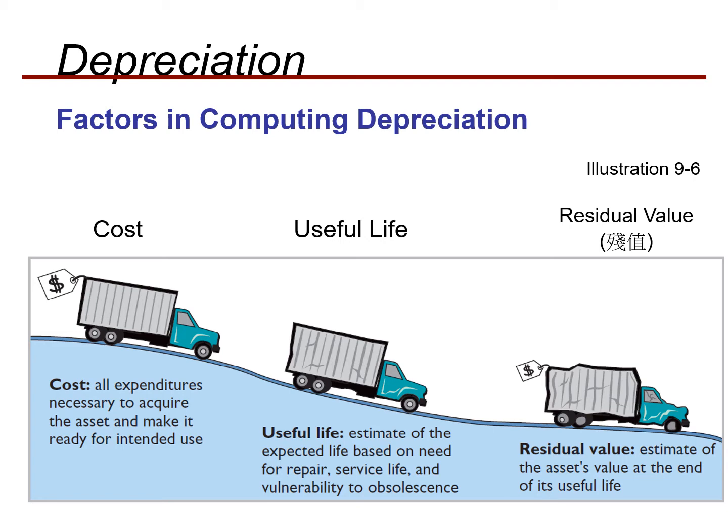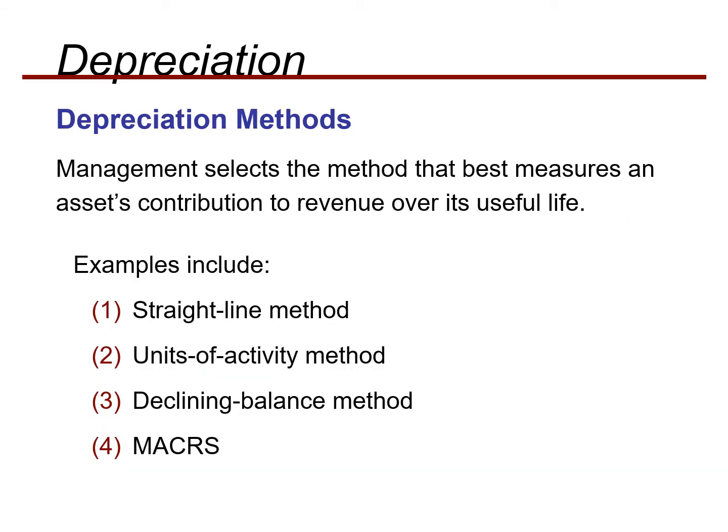So for determining the depreciation, you need the cost, useful life, and residual value. On the basis of these three things, you can determine the depreciation expense for each period. If you remember in the previous subject, financial accounting one, we discussed only one kind of depreciation method, called the straight line method. But in this chapter, we will discuss four kinds of depreciation methods.